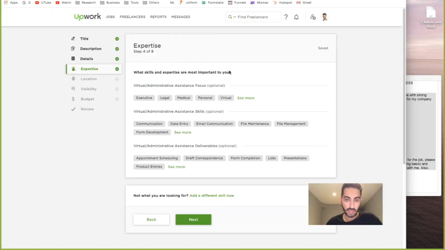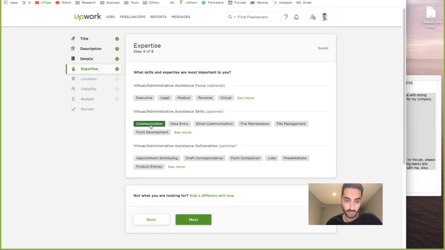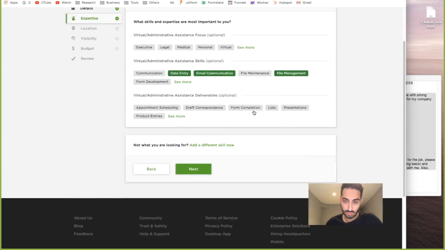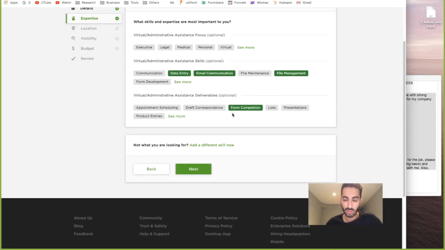Next. And then focus. There's no focus for this, so don't worry about that. This one is email communication, file management, data entry, and then, yeah, let's go with that. Form completions. See if there's any other ones. Doesn't matter too much. I think they just use this to kind of give you relevant people. Let's go with that.